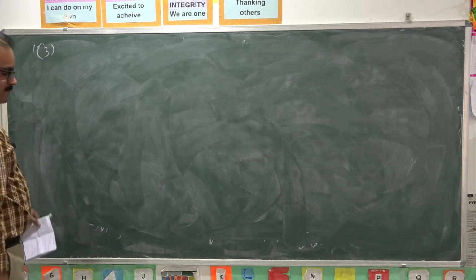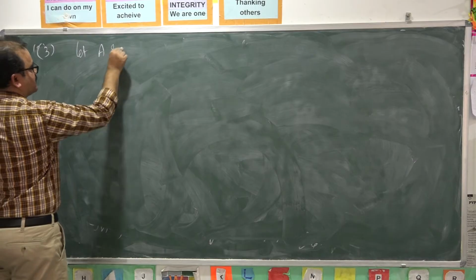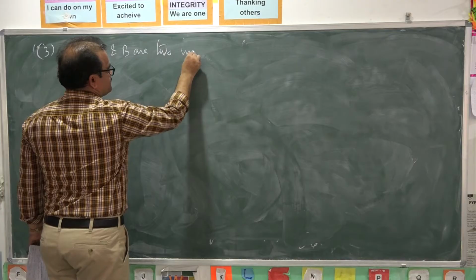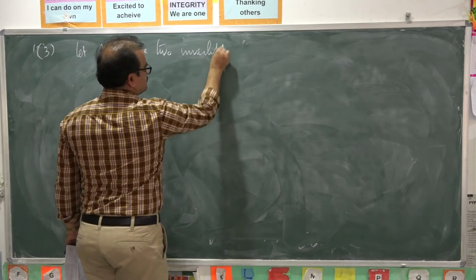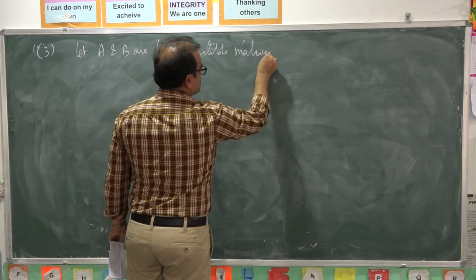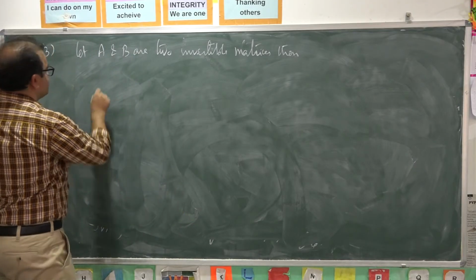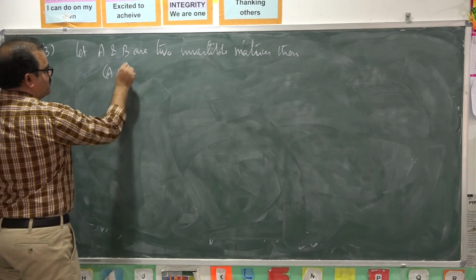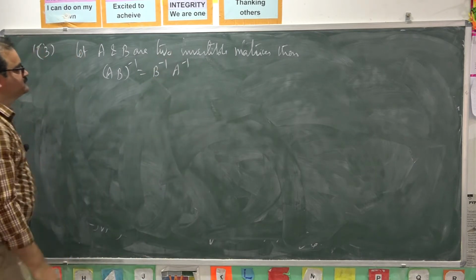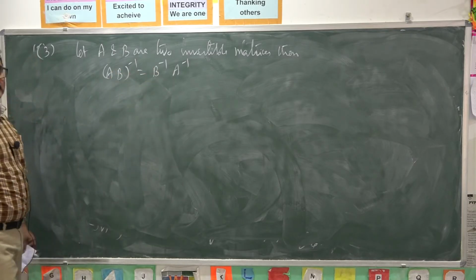Next, third property. Let A and B be two invertible matrices, then AB whole inverse is equal to B inverse into A inverse. We prove that A into B whole inverse is equal to B inverse into A inverse.